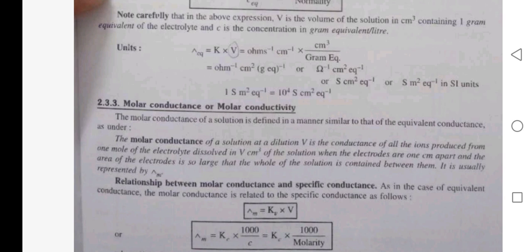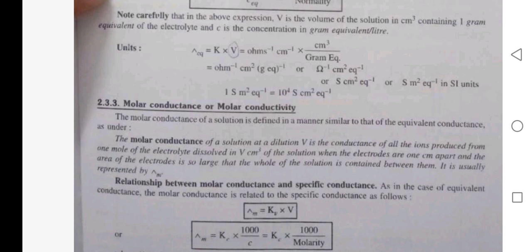Molar conductance or molar conductivity. The molar conductance of a solution is defined in a manner similar to that of the equivalent conductance as under. The molar conductance of a solution at a dilution V is the conductance of all the ions produced from 1 mole of the electrolyte dissolved in V centimeter cube of the solution, wherein the electrodes are 1 centimeter apart and the area of the electrode is so large that the whole of the solution is contained between them. It is usually represented by lambda.